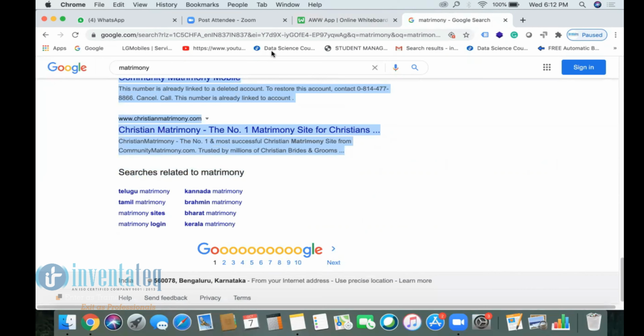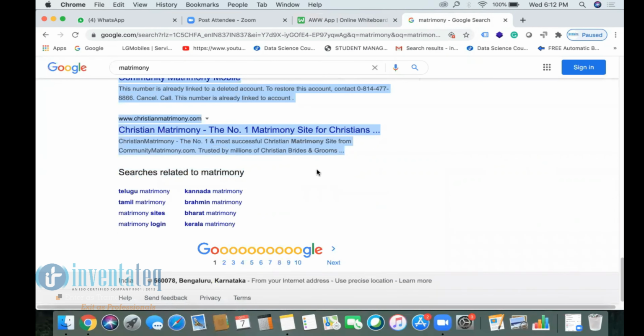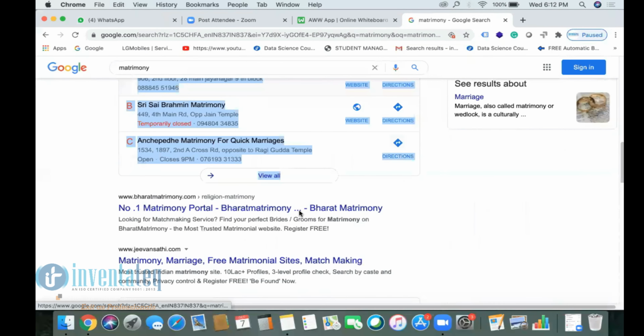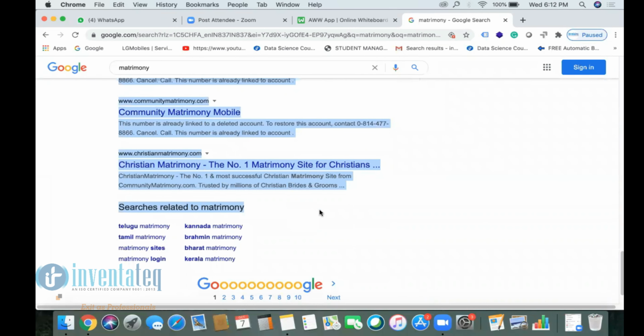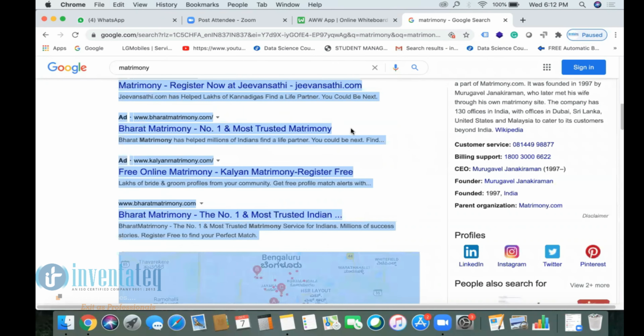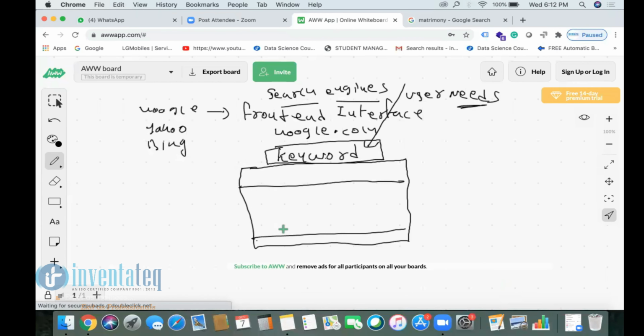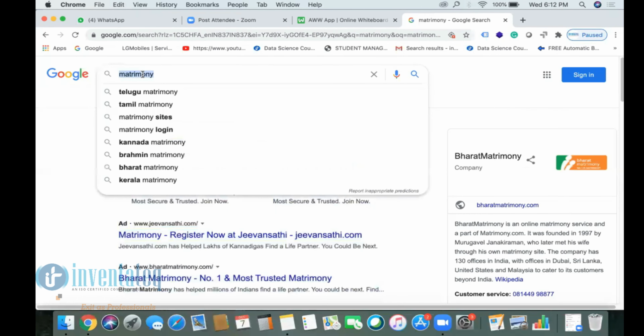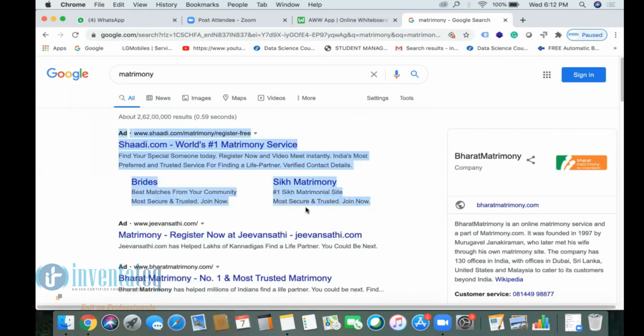This page we call the search engine results page. If you can see, after typing a keyword, Google is showing so many results.